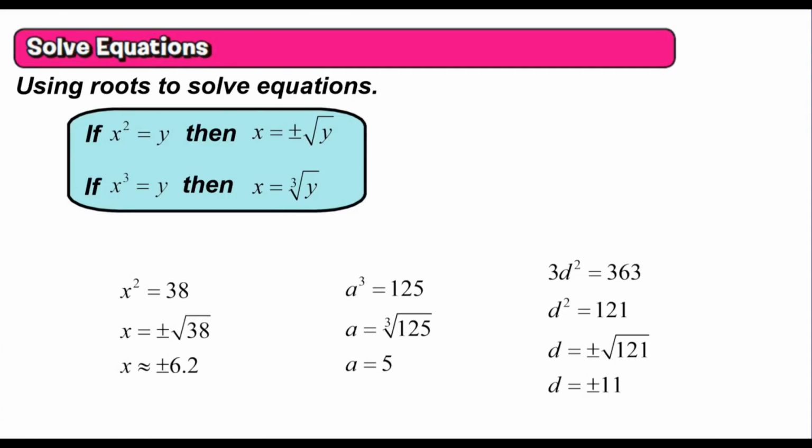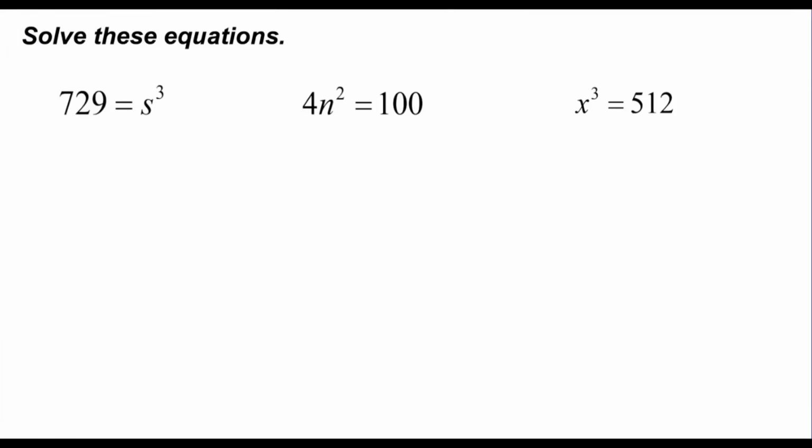And then once I get d squared alone, I need to figure out what d is by taking the square root of 121. And again, square roots have two possible answers, the positive and the negative. So the square root of 121 is 11. So d is positive or negative 11. So let's take a look at a few more, and let's solve these.